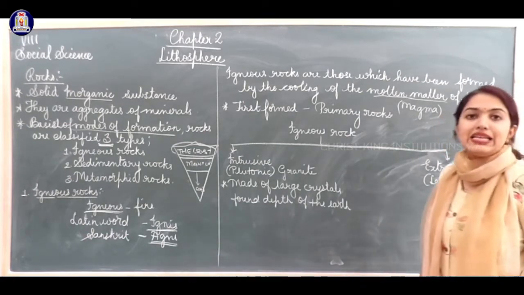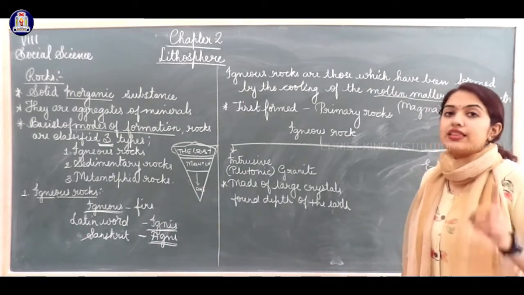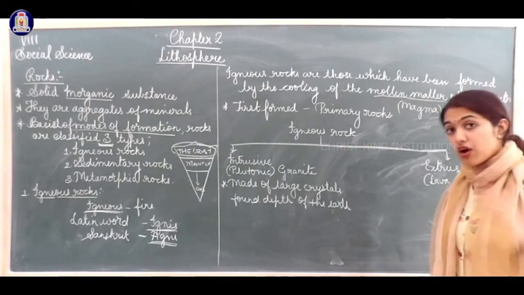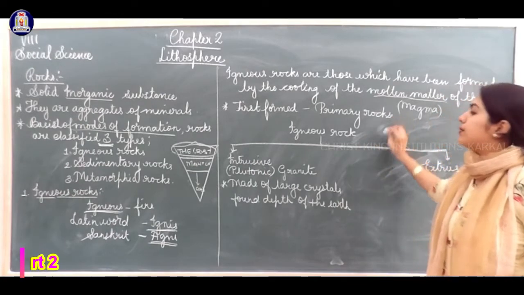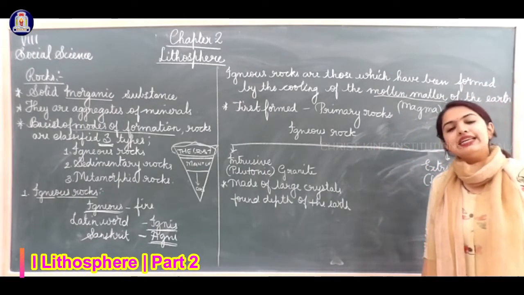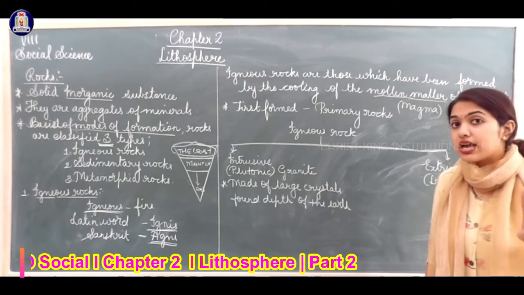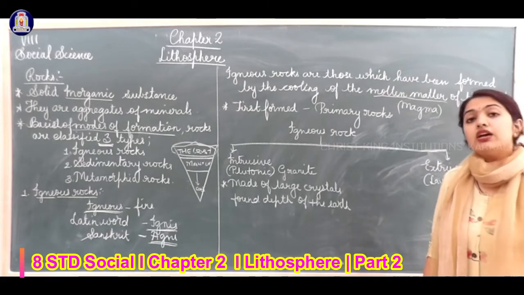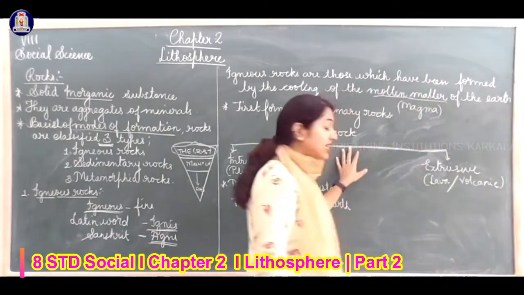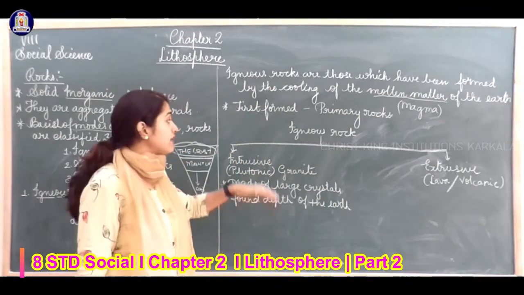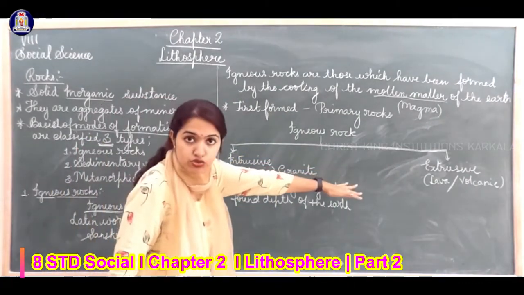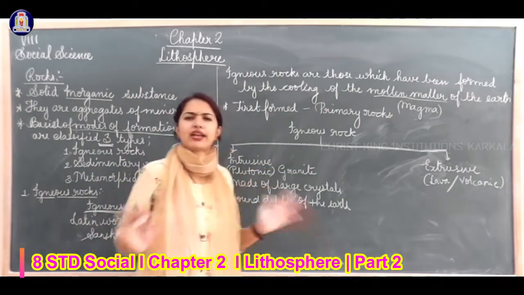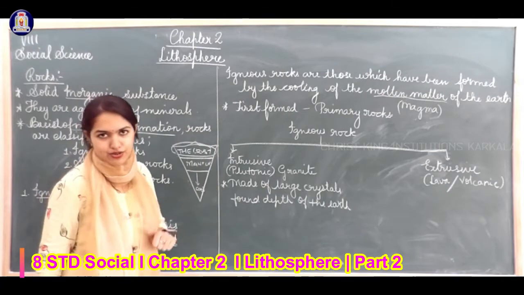Igneous rocks are formed first. That's why they are called primary rocks. These igneous rocks are classified into two types: intrusive igneous rocks and extrusive igneous rocks. Let's learn what these intrusive and extrusive igneous rocks are.